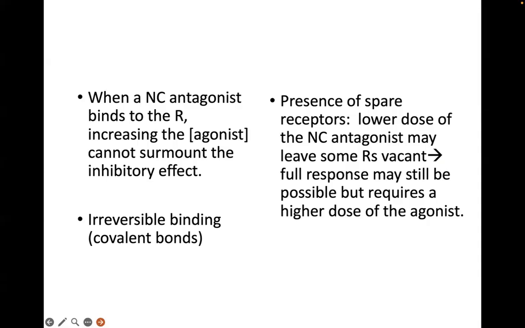So if you give the agonist this time at a higher dose, then you might recover the maximum effect of the agonist. No? So this is a possibility only in the presence of spare receptors, lower doses of non-competitive antagonist, and very high doses of the agonist.